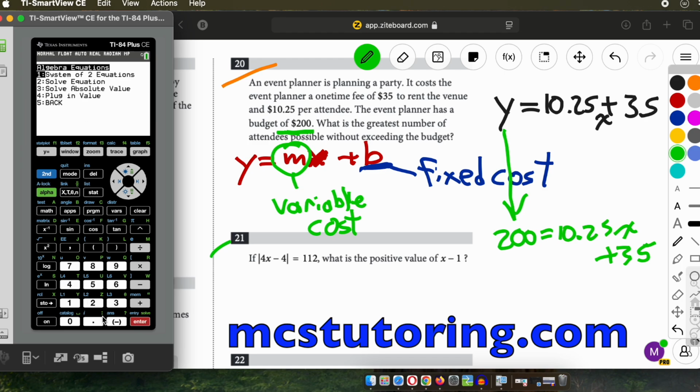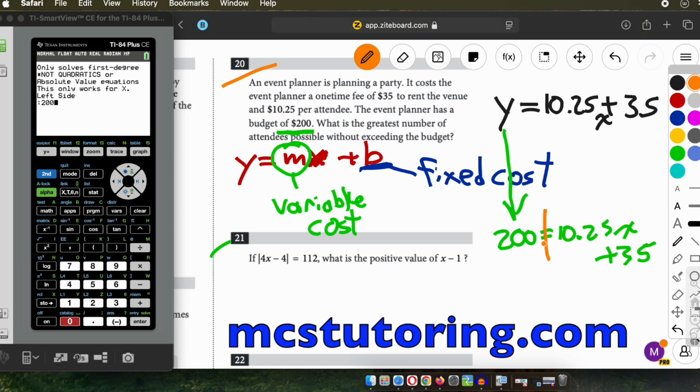So what's the left side? Left side's 200. And again, we're going to do left side, right side. So I'll go orange here. The left side's the 200. And then the right side is 10.25x plus 35. There we go. Bam, 16. Okay, now check this out.